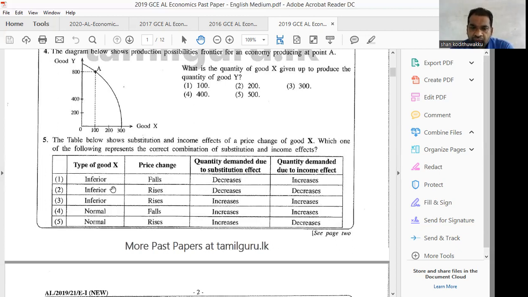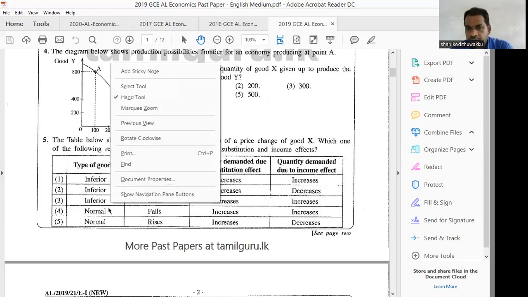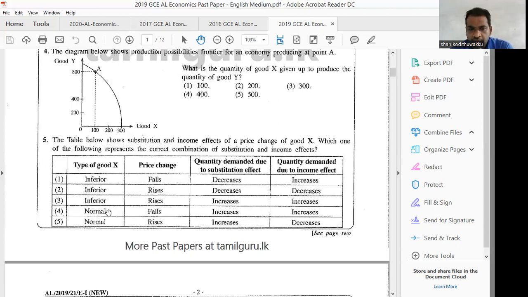But if you know about normal goods, when the price falls, quantity demanded will increase due to the substitution effect, and the income effect also increases. When the price of a normal good falls, under the substitution effect the quantity will increase, right?